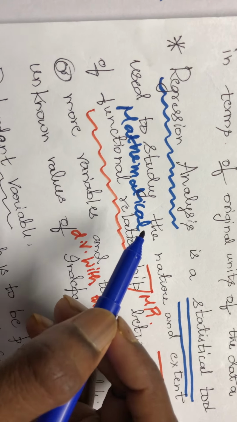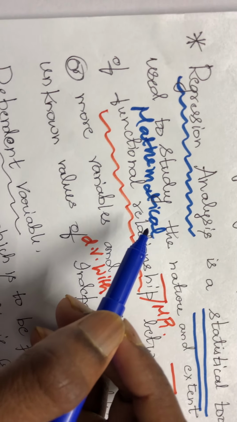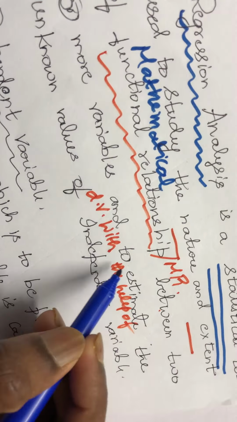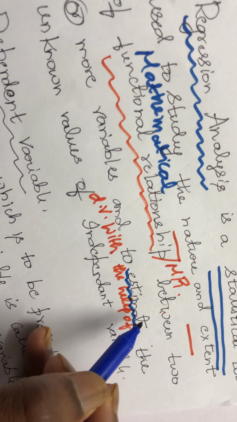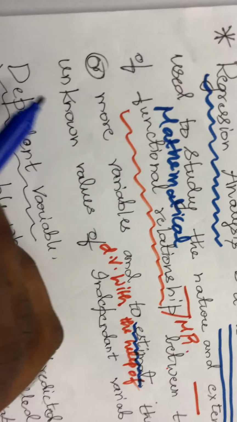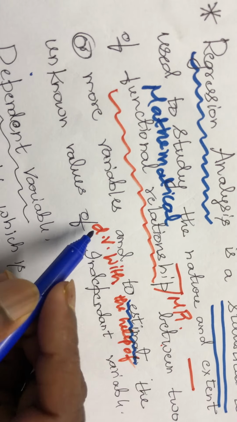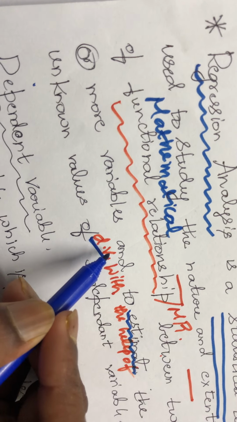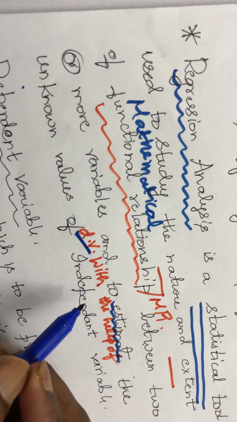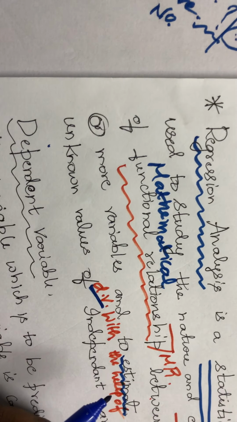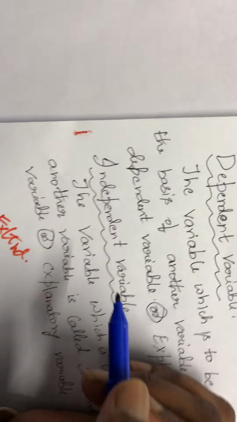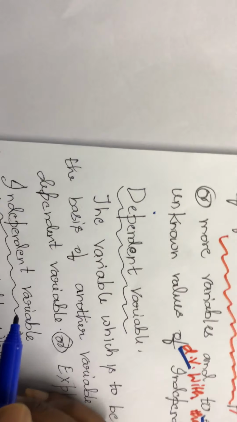But by giving the relationship between x and y, it helps to estimate, a very important word, estimate the unknown value of the dependent variable, DV meaning dependent variable, with the help of the independent variable. Now, very important point: dependent variable, independent variable. Before going to that, once again a small recap on regression. Under correlation, we cannot find the unknown value.